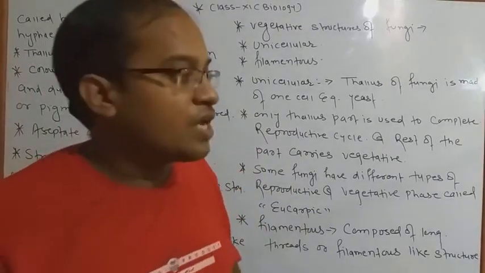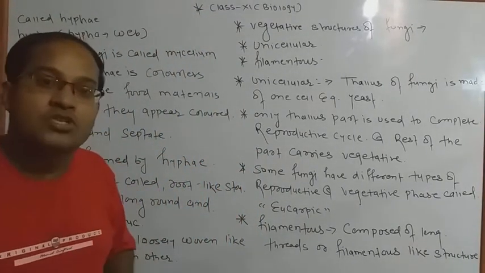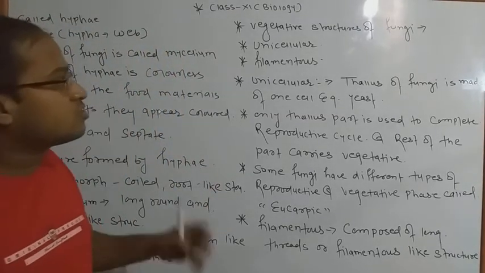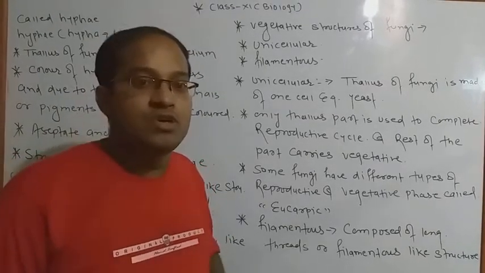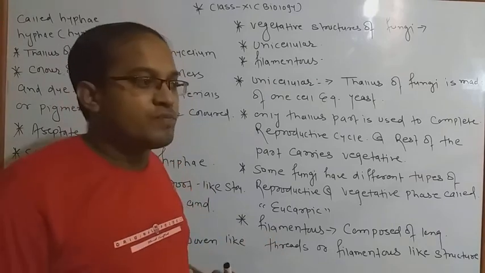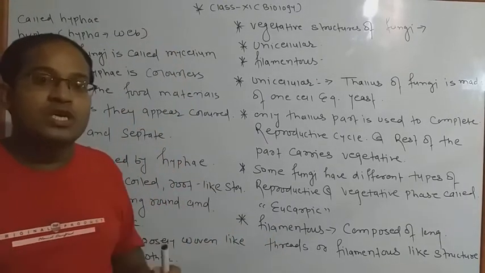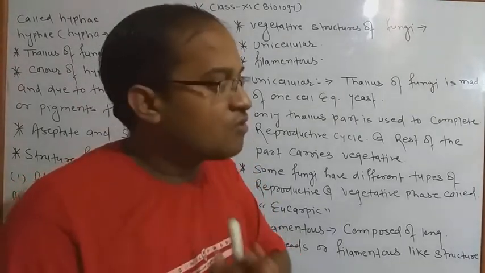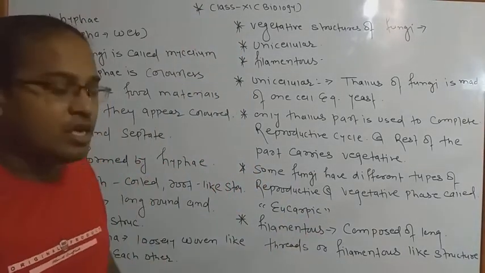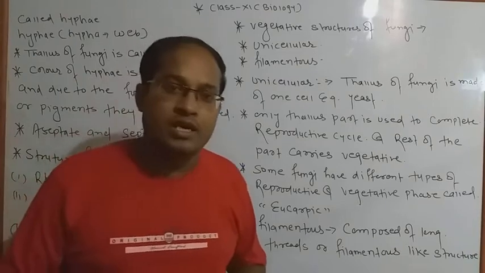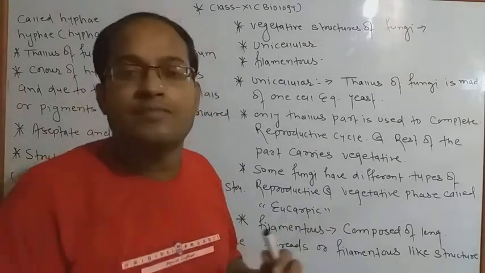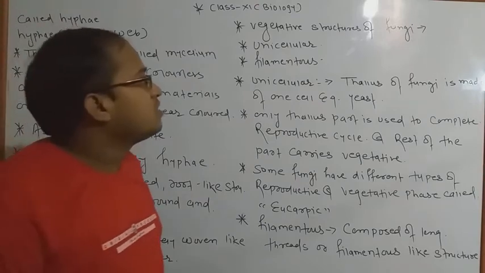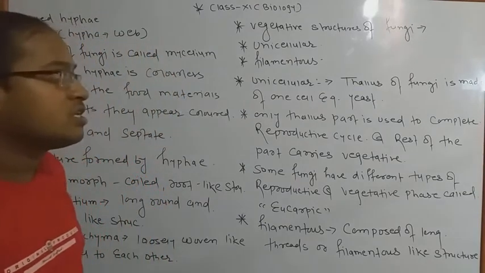Next, after the completion of habitat, we are going to discuss the different structures of fungi. Generally we know fungi are well equipped and they are ubiquitous organisms. Ubiquitous means they are found in most places, including water, air, atmosphere and different types of climates. But today we have to see the exact structures of vegetative reproduction.